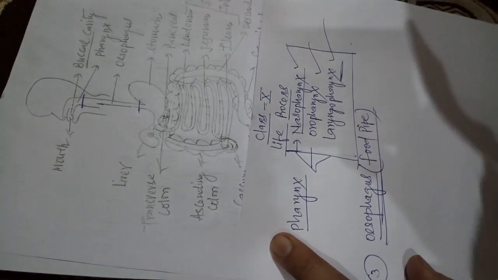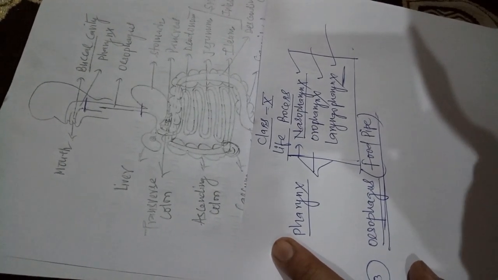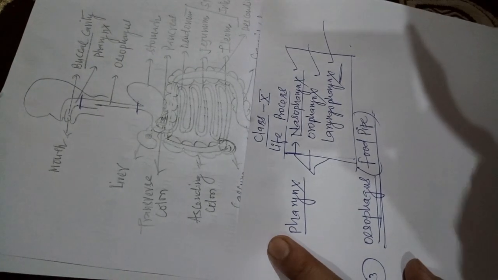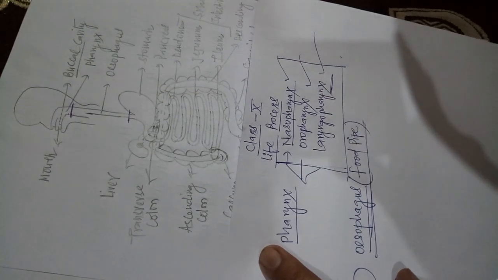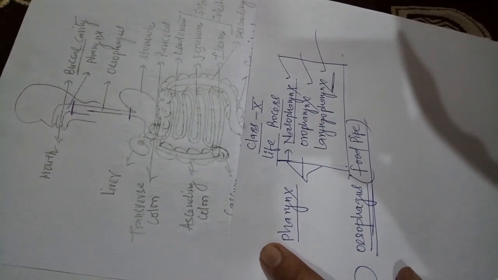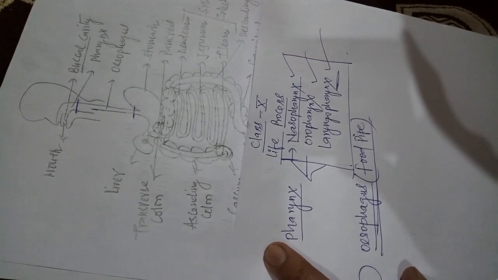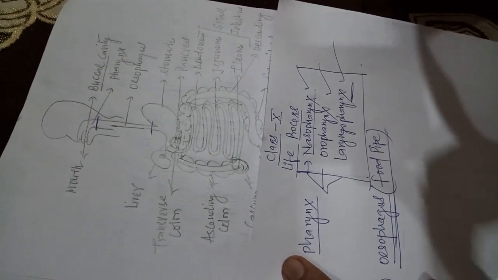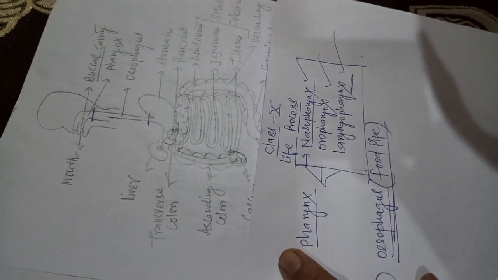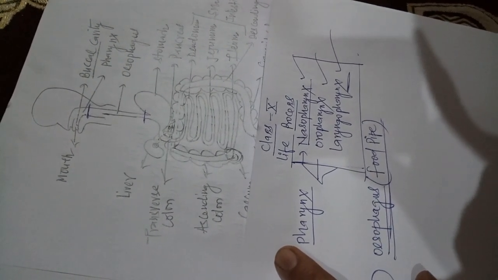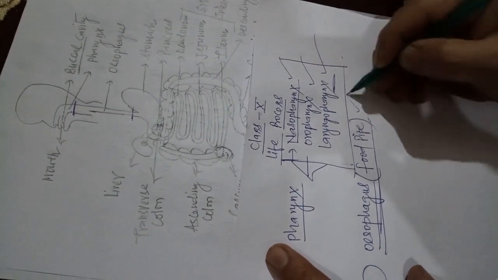One movement is also present in the esophagus. This is called peristaltic movement. This peristaltic movement helps in the movement of food in the forward direction. When you chew the food inside the buccal cavity, then you engulf this food, and the food comes inside the esophagus. Then the peristaltic movement starts in the esophagus. By this movement, the food moves in the forward direction and comes inside the stomach. Okay, next,